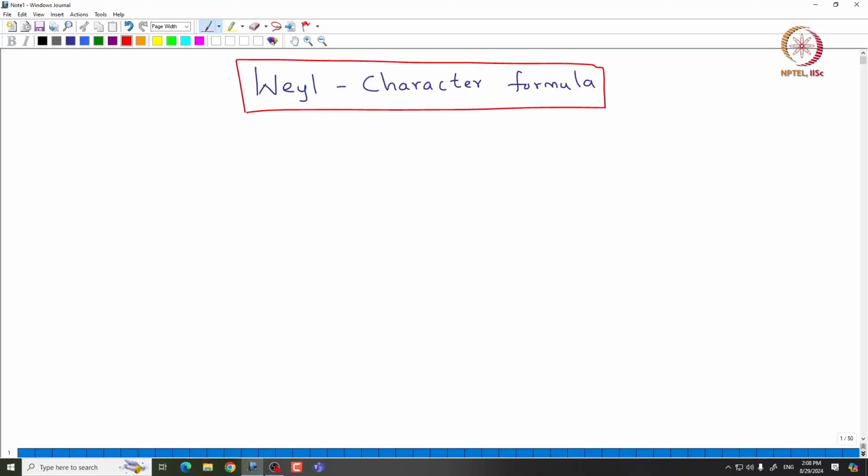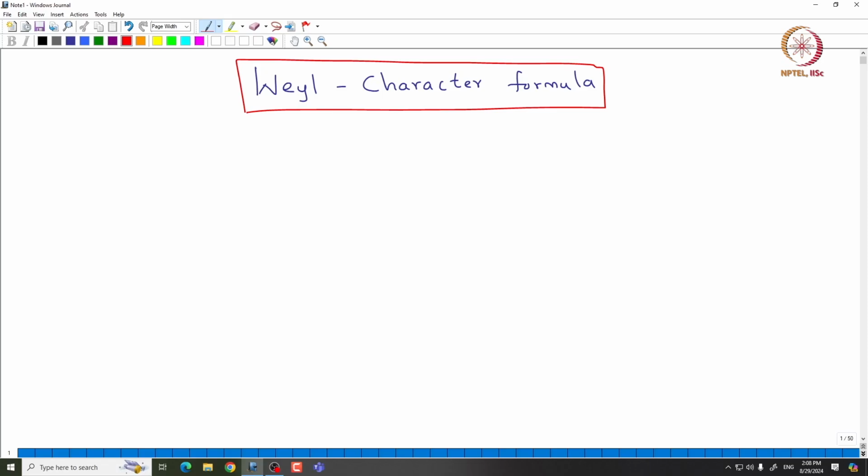Welcome back everyone. In this lecture, we will see a proof of Weyl character formula using Freudenthal's formula. So, before going into the proof, let us recall what the Weyl character formula is, and how to interpret it in terms of elements of this group ring or group algebra.